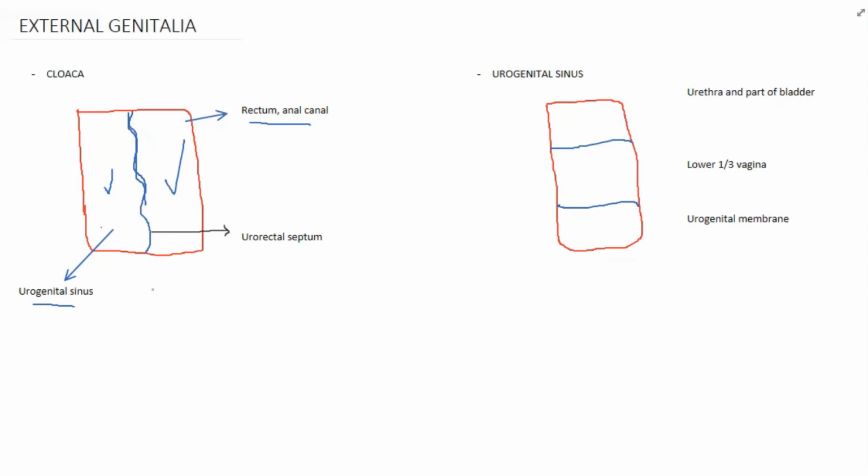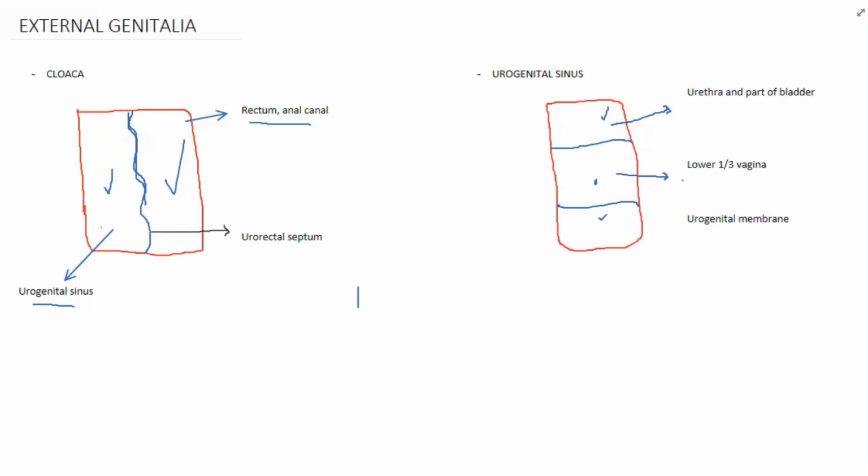So this urogenital sinus is having three parts: the cranial part and the middle part and the caudal part. This cranial part of the urogenital sinus is developed into urethra and mucosa of the bladder, and the middle part is developed into lower third of the vagina.